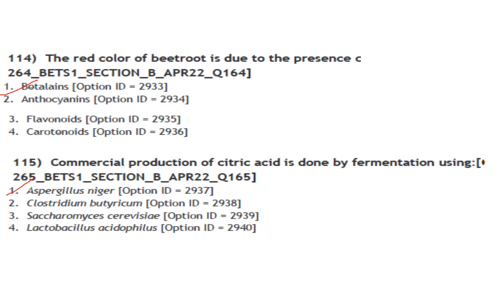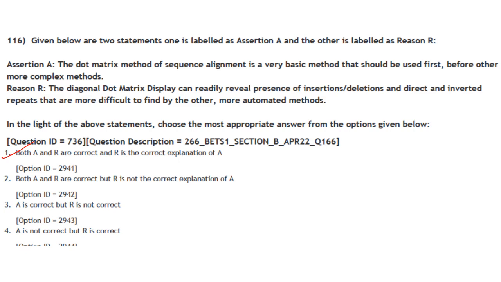Then the red color of beetroot is due to the presence of, so beetroot is red in color because of the presence of betalains. Answer is option 1. Then next one. Commercial production of citric acid is done by fermentation using, so it is Aspergillus niger. Answer is option 1. Given below are two statements.